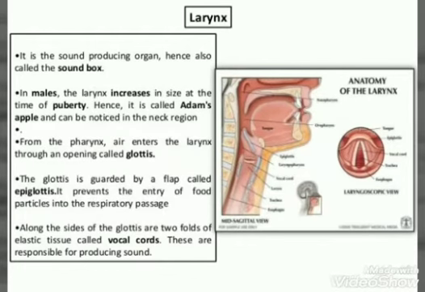From the pharynx, air enters into the larynx through an opening called the glottis. The glottis is guarded by a flap called the epiglottis. It prevents the entry of food particles into the respiratory passage. Along the side of the glottis, there are two folds of elastic tissue known as vocal cords. These are responsible for producing sound.